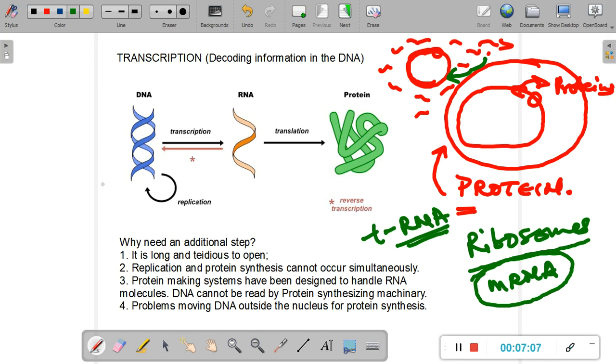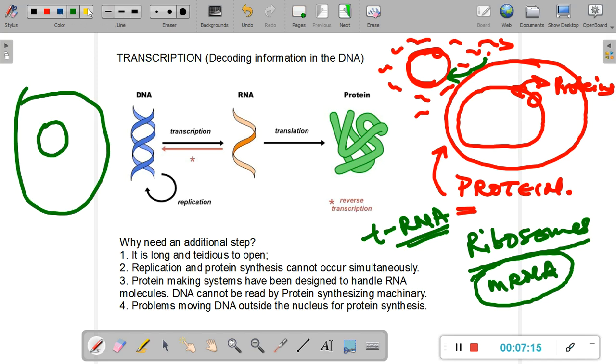Another problem can be seen if we talk about the eukaryotic cell. So we have got the nucleus, we've got the cell here. Let us say the cell intends to make certain proteins, and this is the DNA. So think about this: if this eukaryotic cell has to make certain proteins, where are the proteins made? They are made in the rough endoplasmic reticulum, where we have the ribosomes. Now, every time a protein has to be synthesized, the entire DNA molecule would have to be transported out of the nucleus, the protein synthesis would have to be done, and then the DNA brought back.